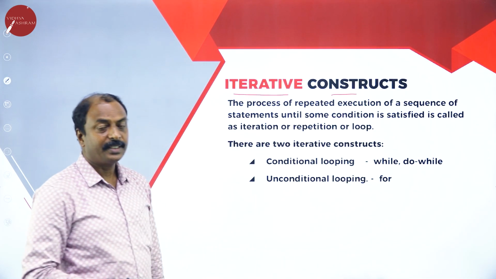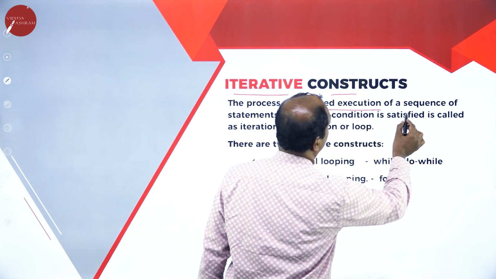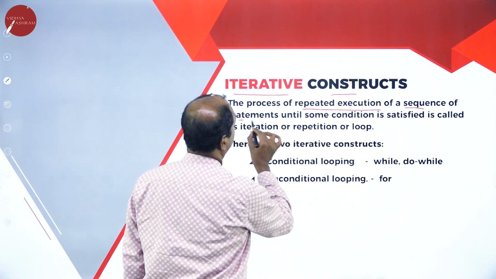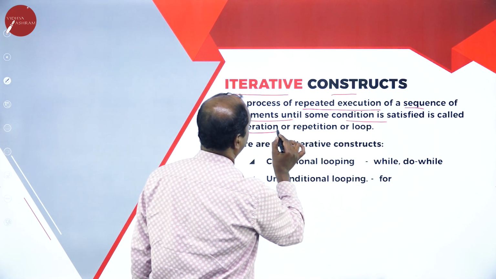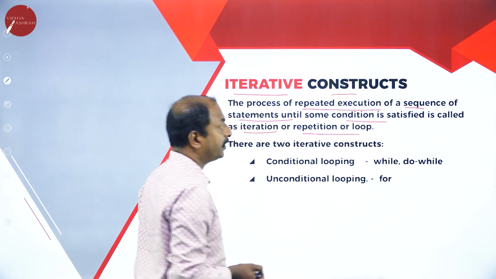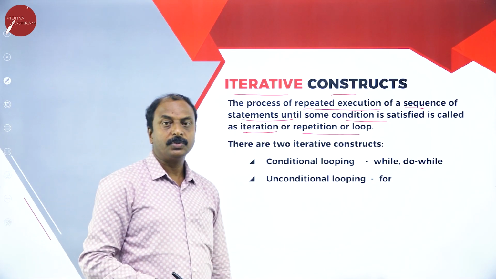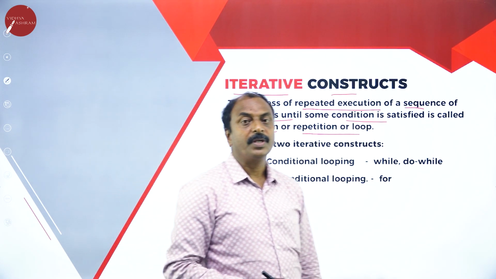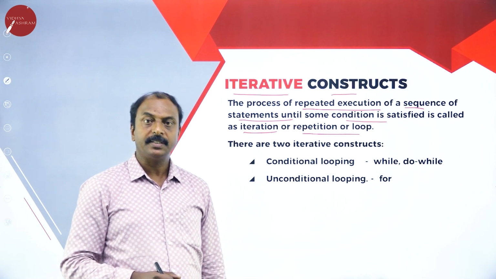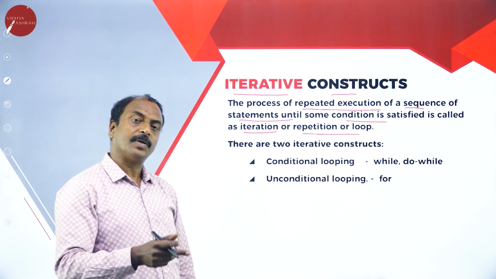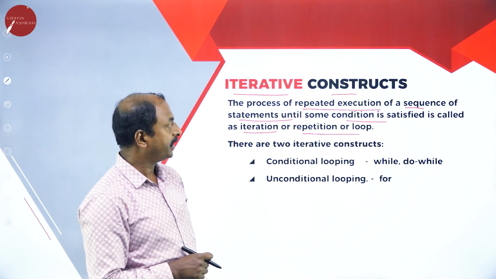So what is iteration? The process of repeated execution of a sequence of statements until some condition is satisfied is called iteration or repetition or looping. So what is looping here? Suppose in any case it is required to repeat certain set of statements continuously for a number of times, then we are using iterative construct.